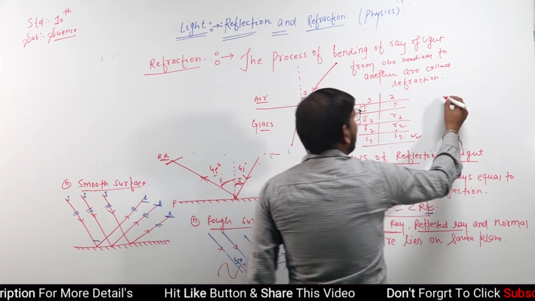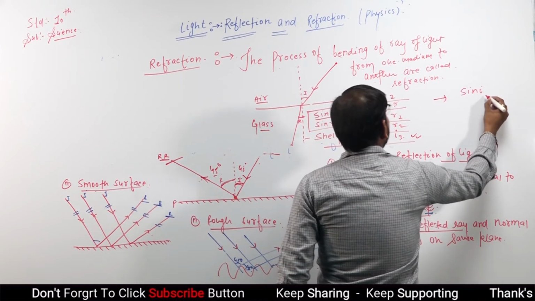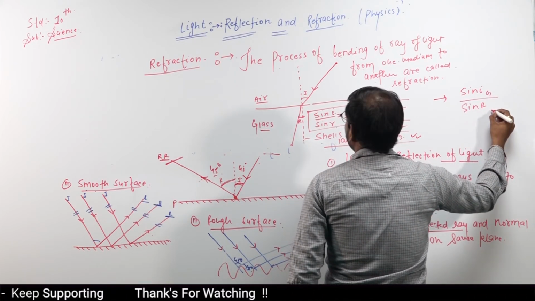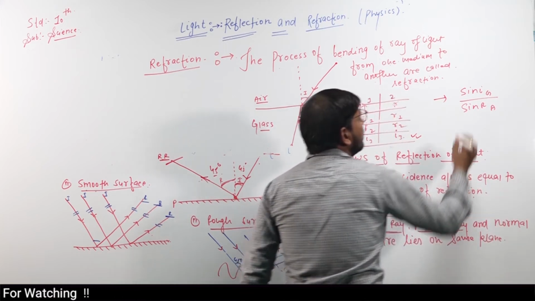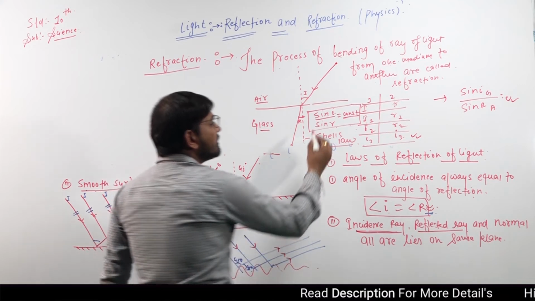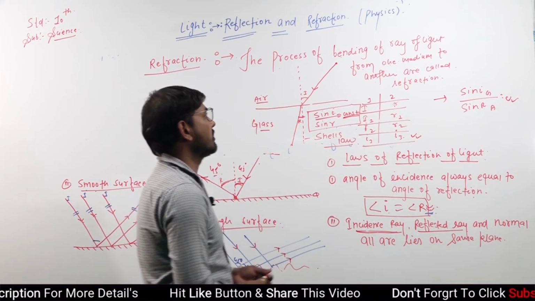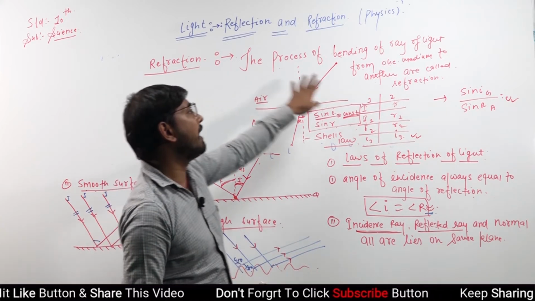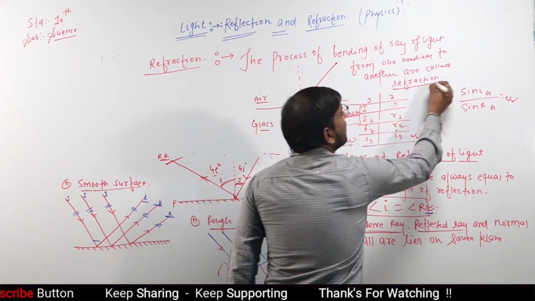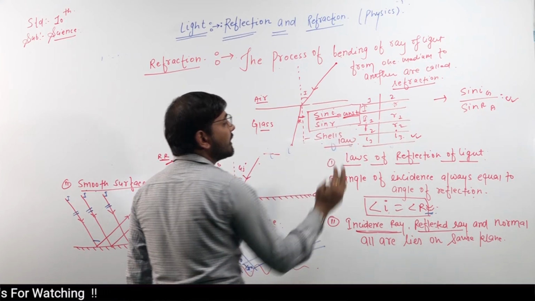Now, for example, sin I of glass by sin R of air. From this, the indications will be the same, meaning sin I upon sin R will be the constant. So that is refraction. The process of bending of a ray of light from one medium to another is called refraction. In these conditions, there are two laws.